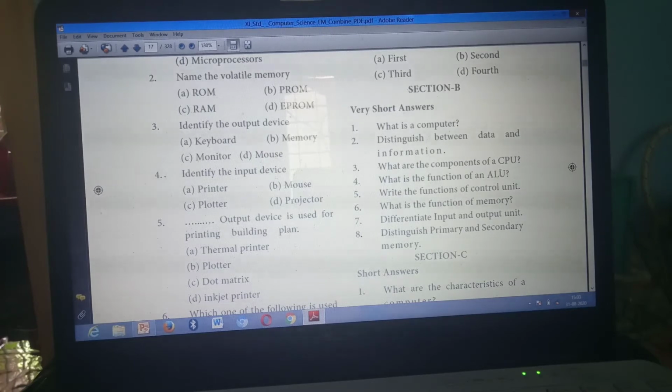Next, what's the function of an ALU? Page number 5. Then what's the function of the control unit? Page number 5. Page number 5. Next question: what's the function of memory? Page number 5. But here you need to include one line in this question.